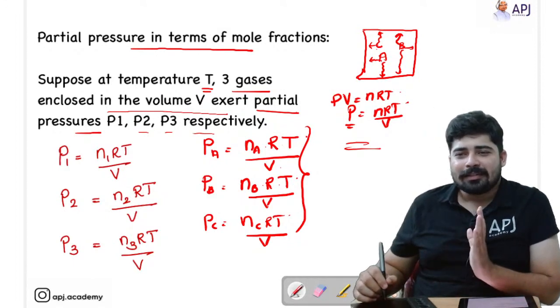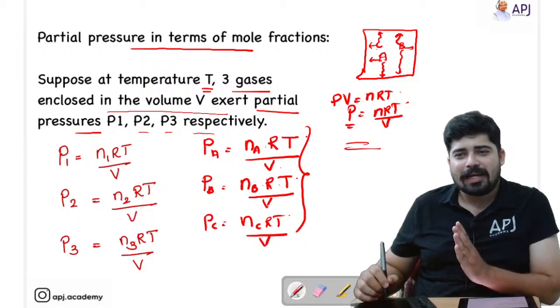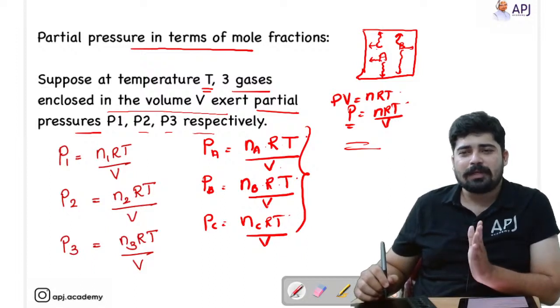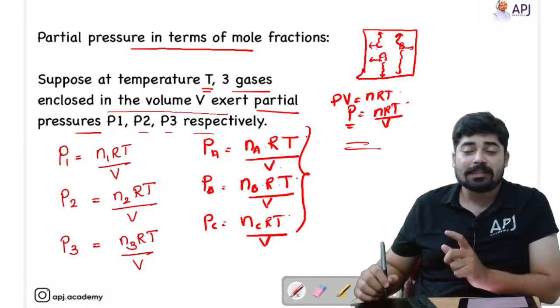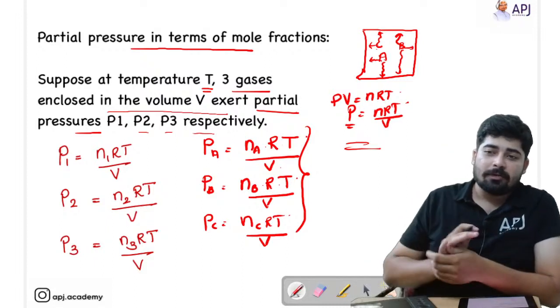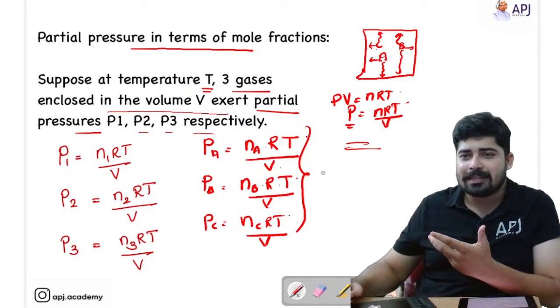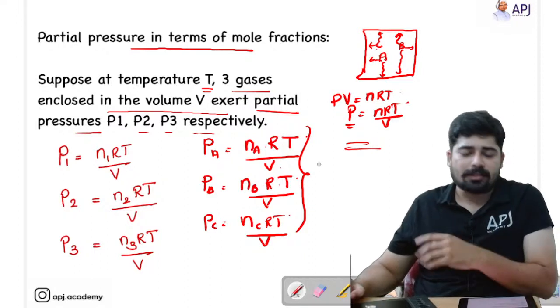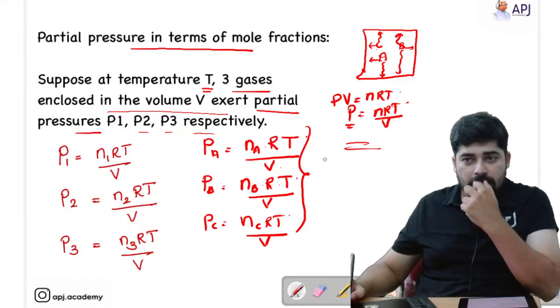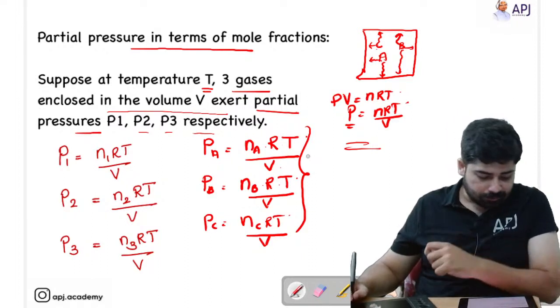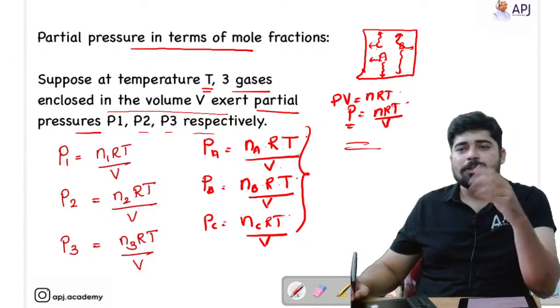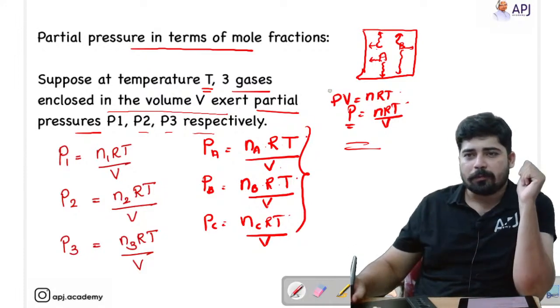So, 3 partial pressures: PA equal to nA RT by V, PB is equal to nB RT by V, and PC is equal to nC RT by V, where nA, nB and nC are the number of moles of the gases. Okay, right. So is that clear, students? Till here, is it clear for you?